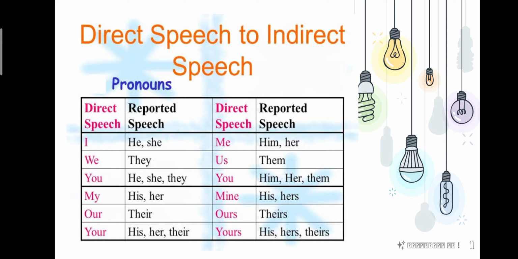Let me give you one example. Ram said, "I am hungry." So "I am hungry" will come under inverted commas and it is direct speech. It is the exact words spoken by Ram. Now in indirect speech, Ram said that... I am telling Ram's dialogue to my friend. So Ram said that, "I" will become "he." He was hungry, right? So this is change of pronoun. Looking at the person, first person, second person or third person, you have to change the pronoun. So this is the first change.